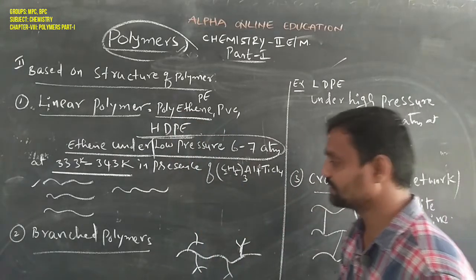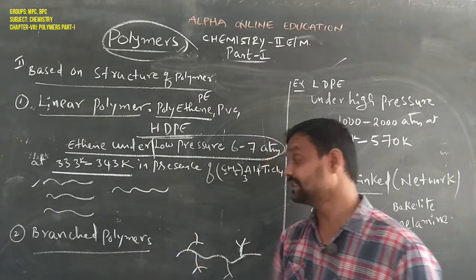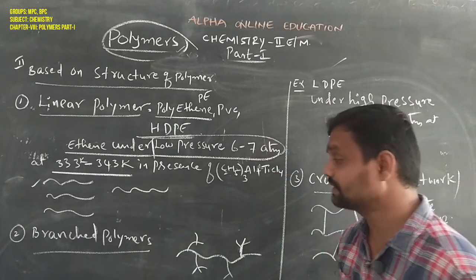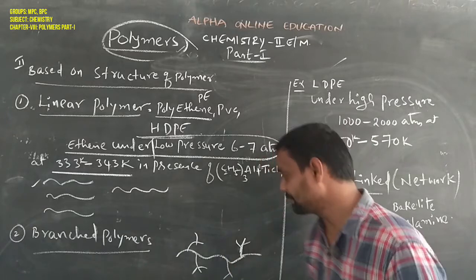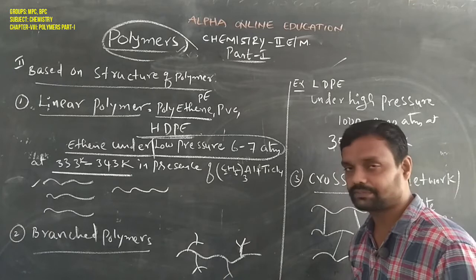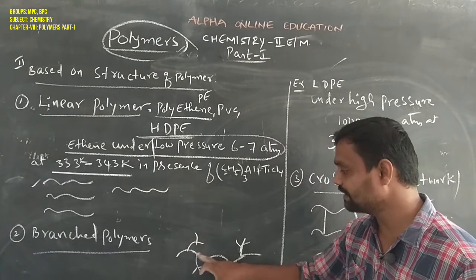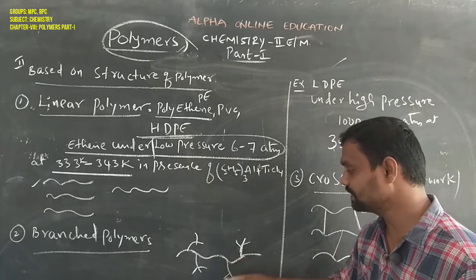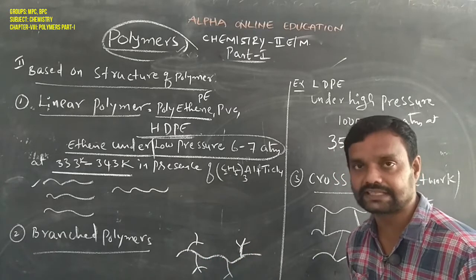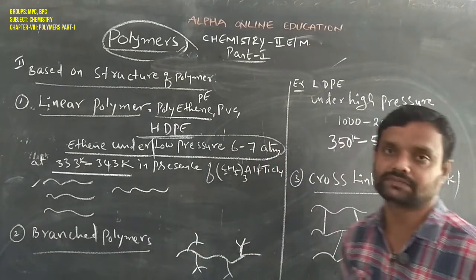Next we move to another one, the branched polymer. This is the second type of classification based on the structure of polymer. It appears like this: a straight chain polymer with some monomers attached as branches. This type of polymer is called a branched polymer.